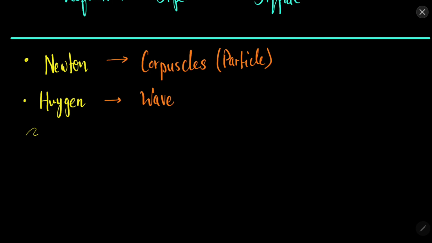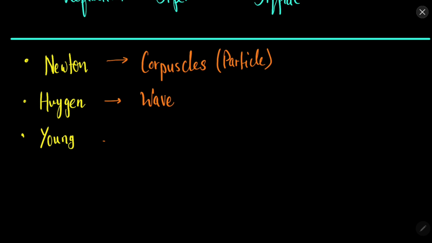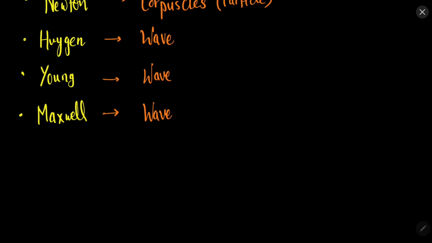And this Huygens wave theory was confirmed or given more proof by the experiment done by Thomas Young, which is also called Young's double slit experiment, by which it was very much proven that light is a wave. Then again a few things happened which made the wave property of light stronger, and Maxwell also suggested that light is a wave.